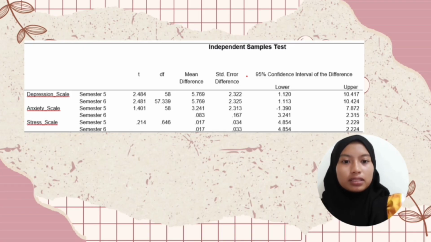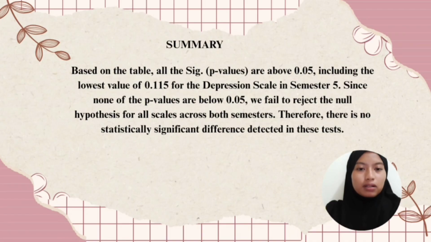This study compared depression, anxiety, and stress level between semester 5 and semester 6 students using an independent sample t-test. So results show a significant difference in depression level, with semester 5 or 6 students scoring higher by 2.48. P-value is 0.05. The confidence interval does not include 0, confirming the result. So for anxiety and stress, there were no significant difference. The anxiety confidence interval includes 0 and the stress results show a very small mean difference, 0.017, indicating no major variation.